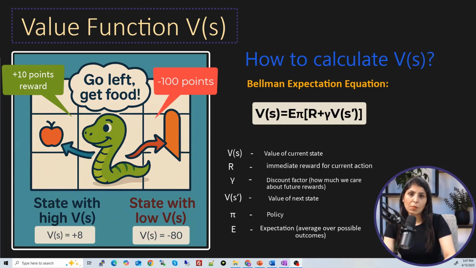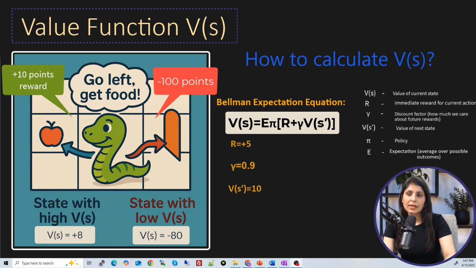Let me explain this formula with the help of an example. We will take a few numbers, plug those numbers into the formula, and then I'll explain. So let's say the immediate reward R is +5, the discount factor gamma is 0.9, and the value of next state is 10. Now let's plug these values into the formula. So this is how our formula looks, and the output is 14. So the value of the current state is 14.